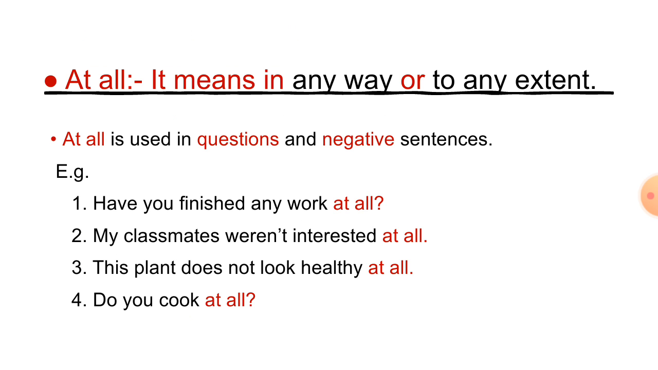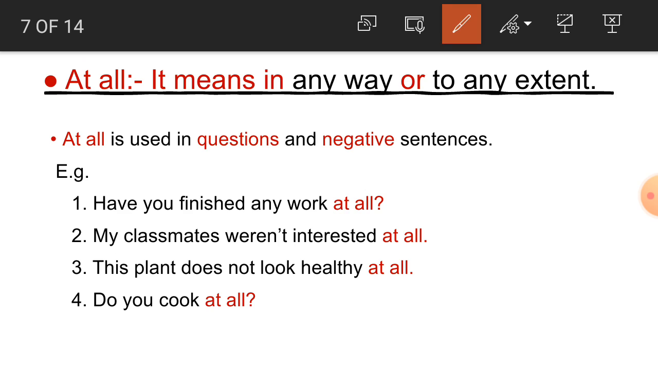Now students, next one, at all. It means anyway or to any extent. And at all is used in questions and in negative sentences. So first one, students, have you finished any work at all? This is a question sentence and here it is used.